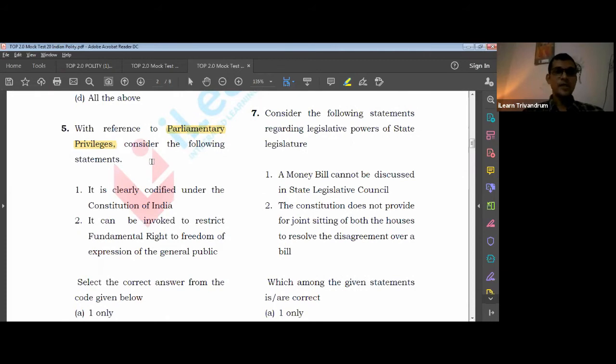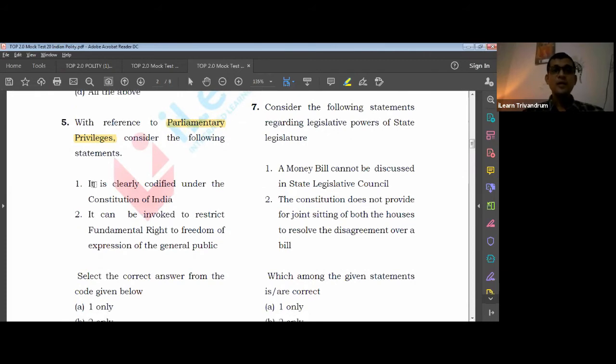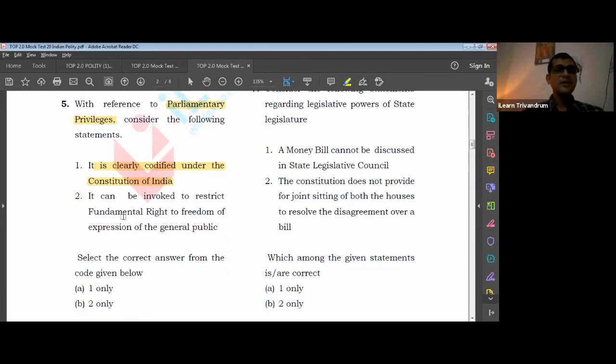Let's look into the statements. It is clearly codified under the Constitution, which is absolutely wrong. There is no codification of parliamentary privileges. Definitely it is a wrong statement. Secondly, it can be invoked to restrict the fundamental right to freedom of expression of the general public. What do you think about it? Now, this is a correct statement.